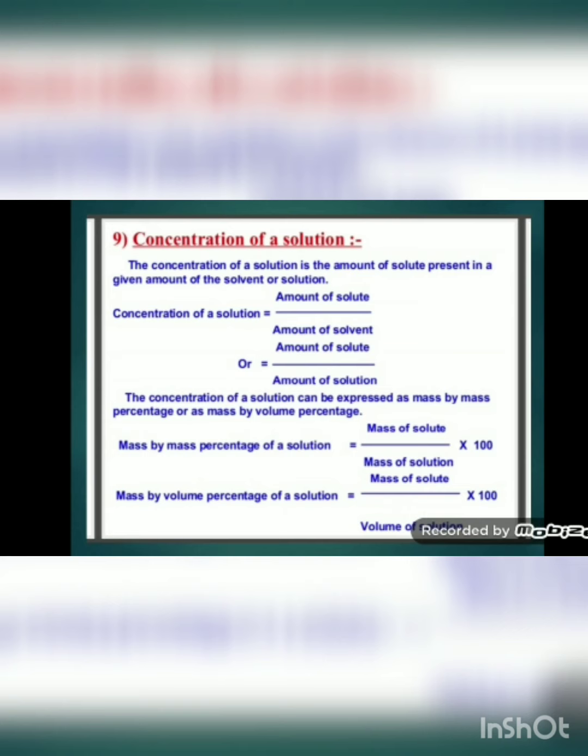It can also be expressed as volume percentage. The formula is: mass by mass percentage of solution is equal to mass of solute upon mass of solution multiplied by 100. Mass by volume percentage of solution is equal to mass of solute upon volume of solution multiplied by 100. Normally we find mass in gram and volume in ml. So, according to the data given in the question, you can use the formula.